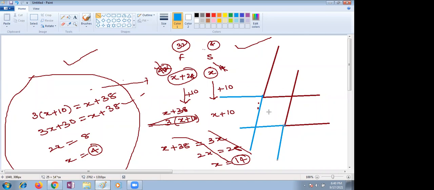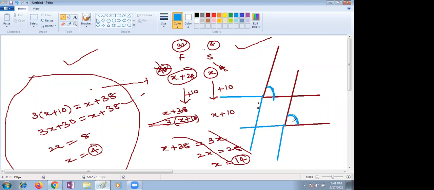These are the blue lines I extended, Raghav. What is given here? This angle is given as 60 degrees. You need to find this angle, right?